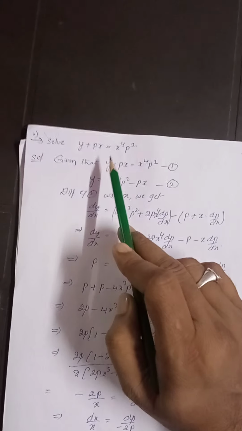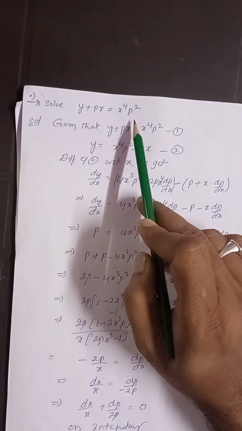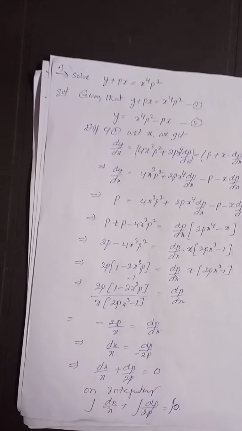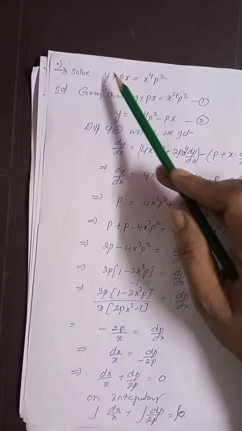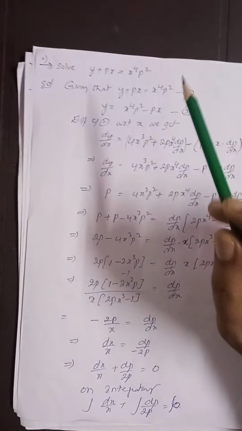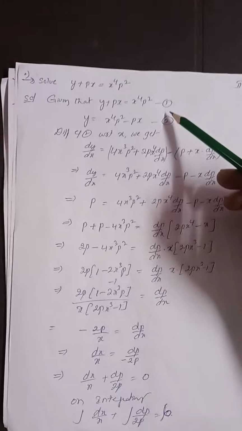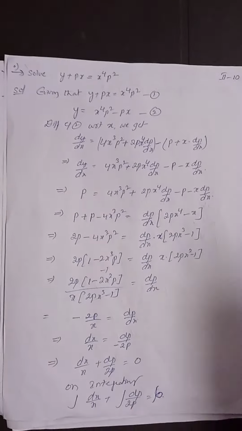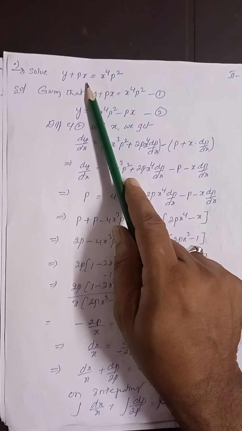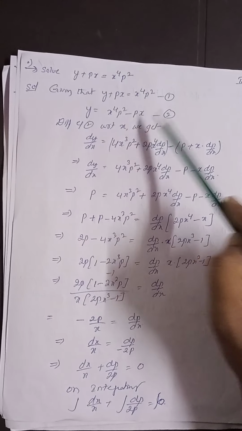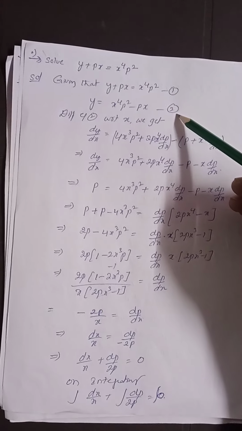That is the procedure. See, the first one is solve y plus px is equal to x to the power of 4 into p square. Here in this given differential equation, what is the degree of y? 1, say 1 here. That means this equation can be solved for y. Now, what is the first procedure? We have to write the given equation and call that equation number 1. Now, we have to rewrite the given equation in the form of y is equal to something. Now, if you transpose this term to the right hand side, you will get y is equal to x to the power of 4 p square minus px, no? Right. You call that equation number 2.